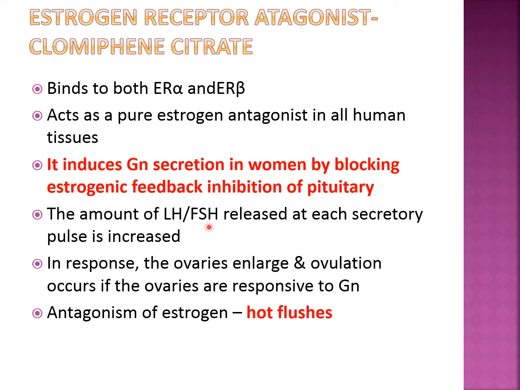So the amount of LH and FSH released at each secretory pulse is increased. In response, the ovaries enlarge and ovulation occurs if the ovaries are responsive to the gonadotropin. That's why clomiphene citrate is useful in the treatment of infertility whenever there is a problem or failure of ovulation. But antagonism of estrogen is responsible for one of the adverse effects, that is the hot flushes.